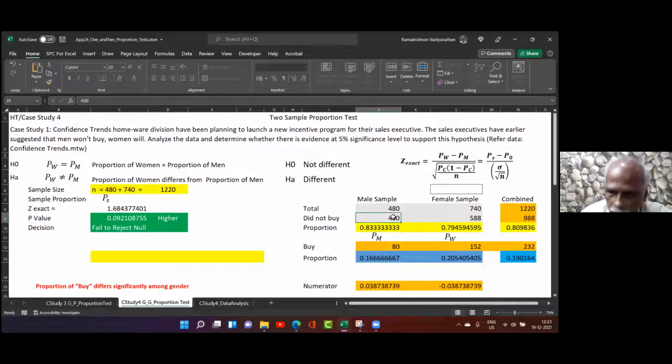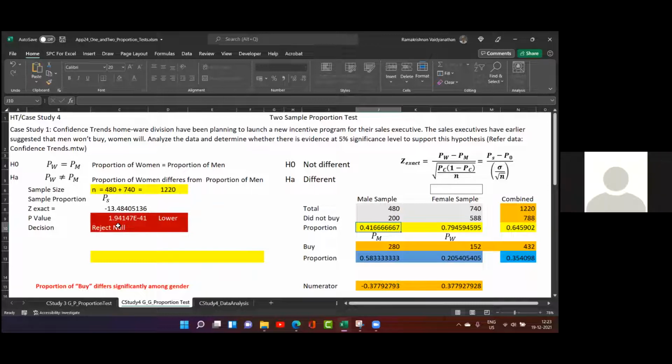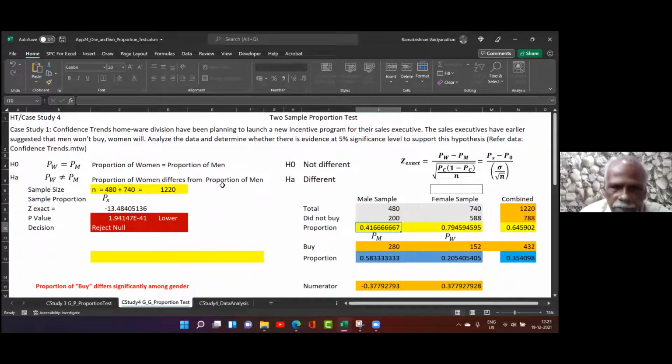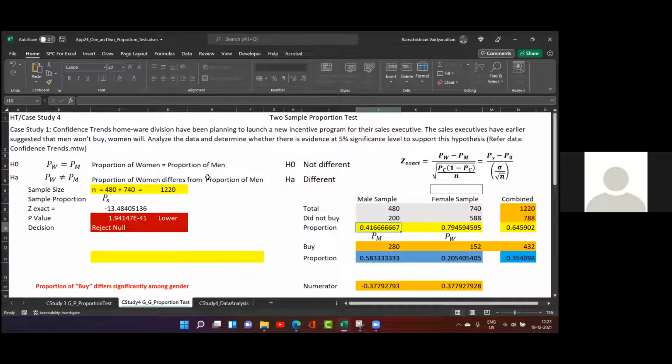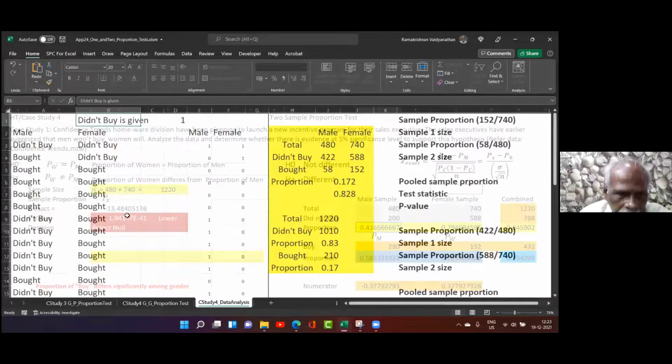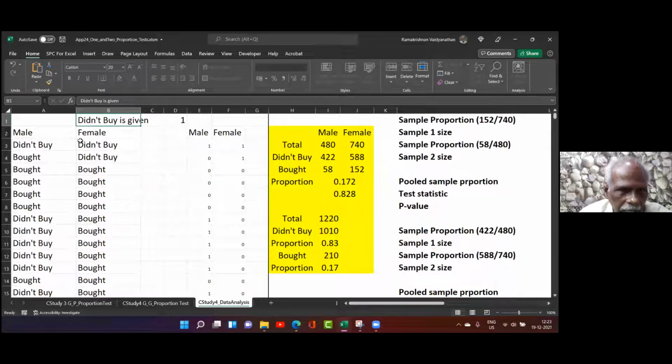Right. I'll make it 200. See, the result has changed. That is, reject the null. The proportion of women differs from the proportion of men. That is significant. We have to look into this. This is how you get the data. What will the raw data be like? Raw data will be like this. I'm using a code, then totaling it, and then making a summary. And this summary, I'm using in this test.